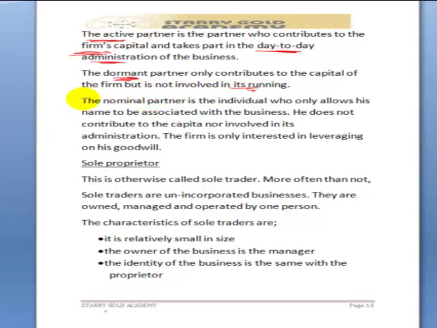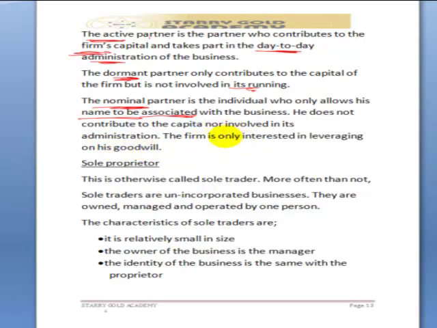The third type of partner that we have is the nominal partner, and we have defined this as an individual who only allows his name to be associated with the business. This is very important. He does not contribute to the capital, nor is he involved in its administration. The firm is only interested in leveraging on his goodwill.